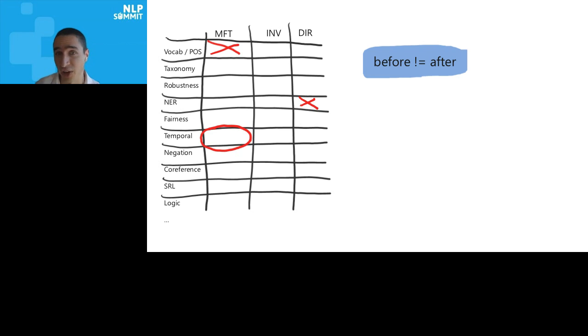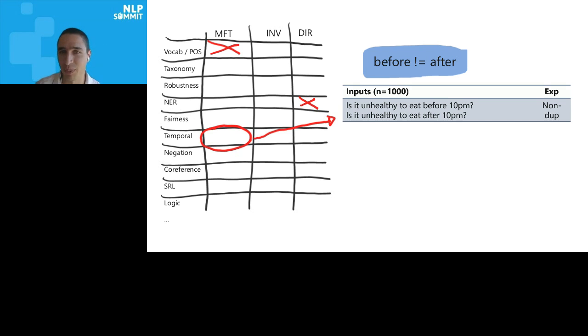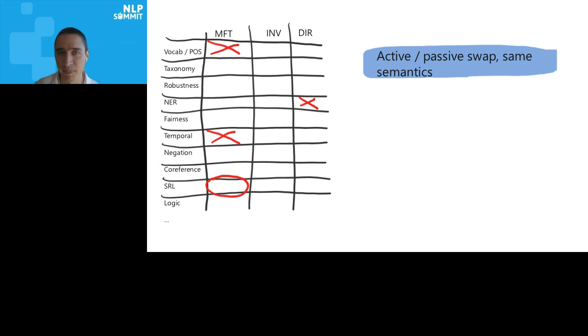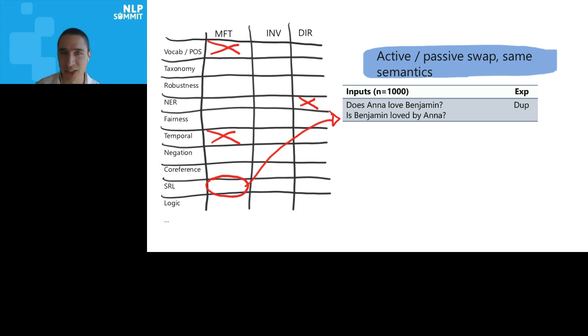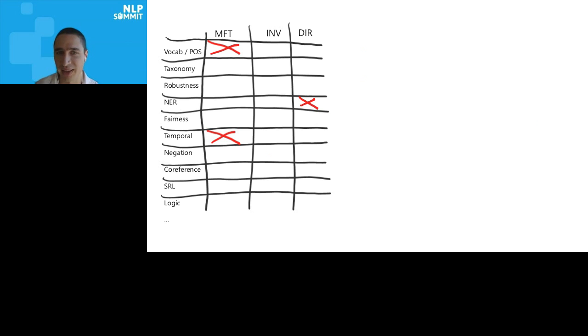We tried very basic temporal awareness, like before is not the same as after. Is it unhealthy to eat before is different than after 10 p.m.? And BERT fails about 98% of the time, RoBERTa about a third. We did a simple active and passive swap. So for example, does Anna love Benjamin? Is Benjamin loved by Anna? Those are supposed to be the same thing. Obviously, we just changed active to passive. And BERT and RoBERTa fail quite a bit. And no human would fail these tests, basically. We also did the opposite where it's different semantics.